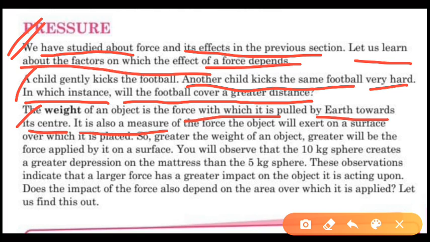अप्लाई करेगा. So you will observe that the 10 kg sphere creates a greater depression on the mattress than the 5 kg sphere. These observations indicate that a large force has a greater impact on the object it is acting upon.